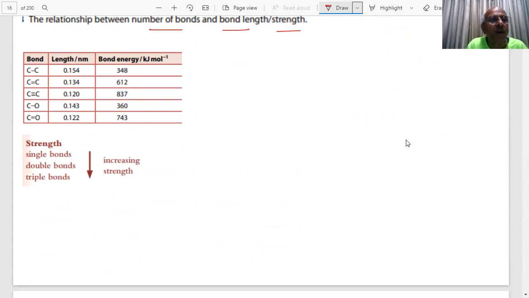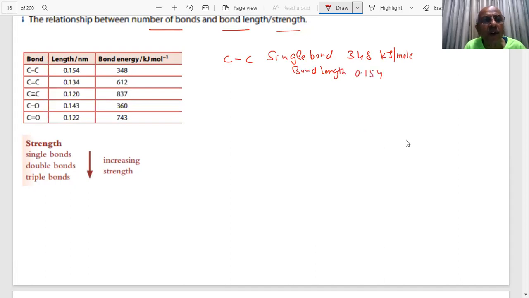If there is a single bond, this carbon-carbon single bond, what is the energy required to break this bond? 348 kilojoules per mole, student. And you can see the length of this bond is how much? What is the length of this bond? Bond length? How much? 0.154 nanometer.